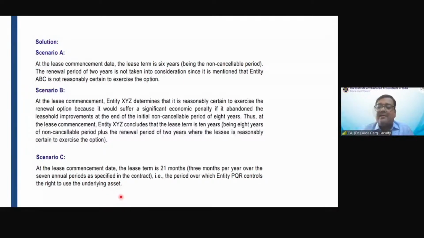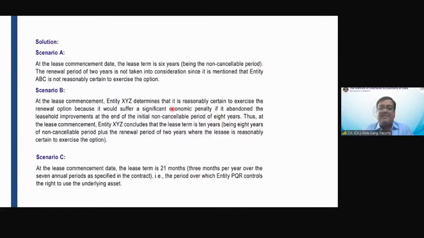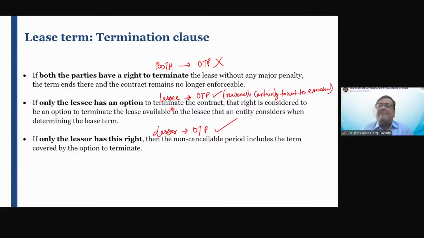In the remaining 9 months, it is Ambience mall which is using that premises, using that space at its own whims and fancies, right? It uses it as it likes, the lessee has no control, the lessee has control only for 3 months, right? So we have also covered this illustration number 16, my dear friends. Okay. Now, what happens with the termination clause?